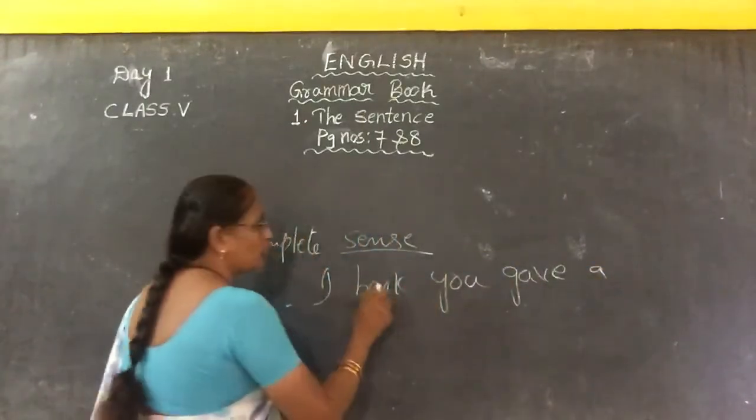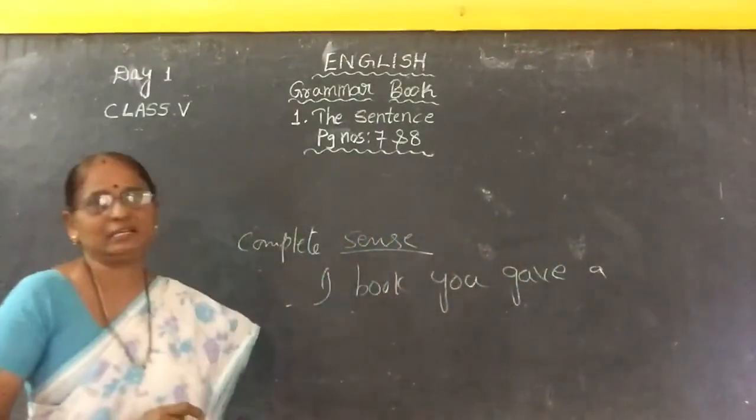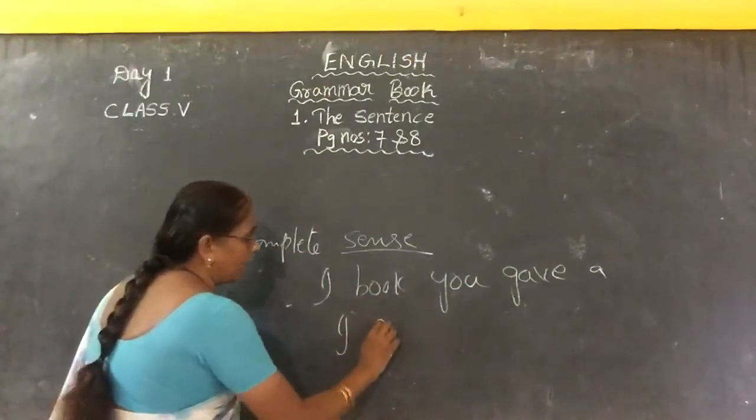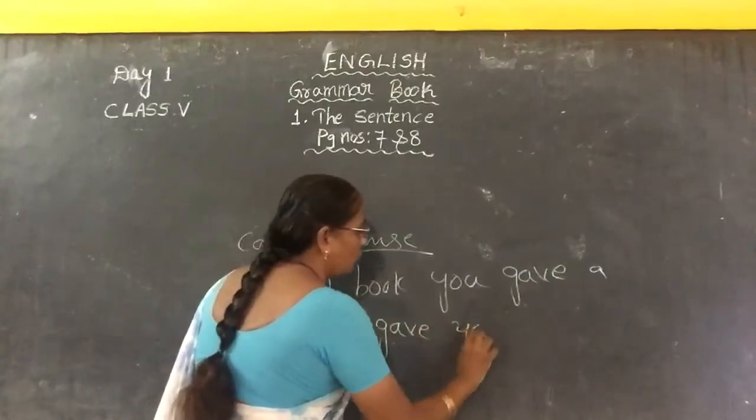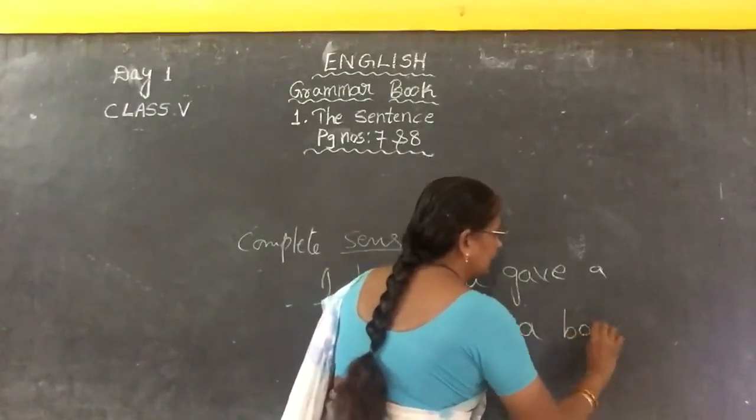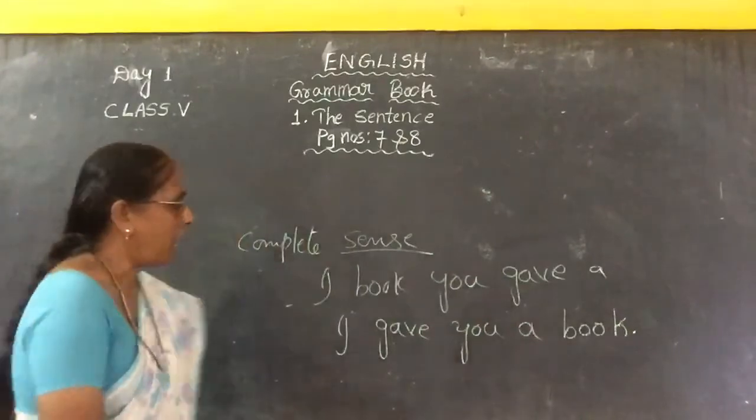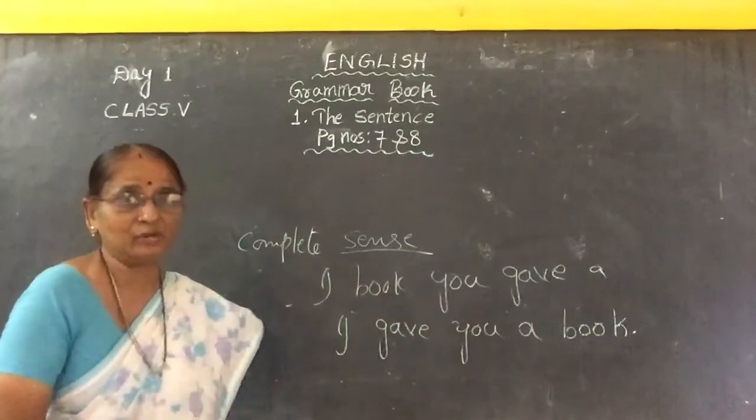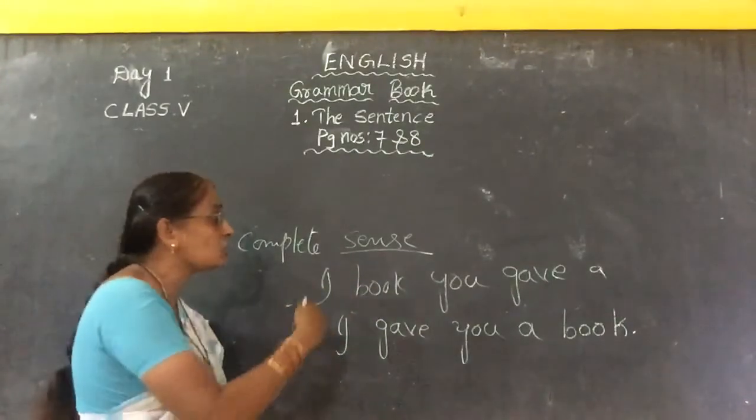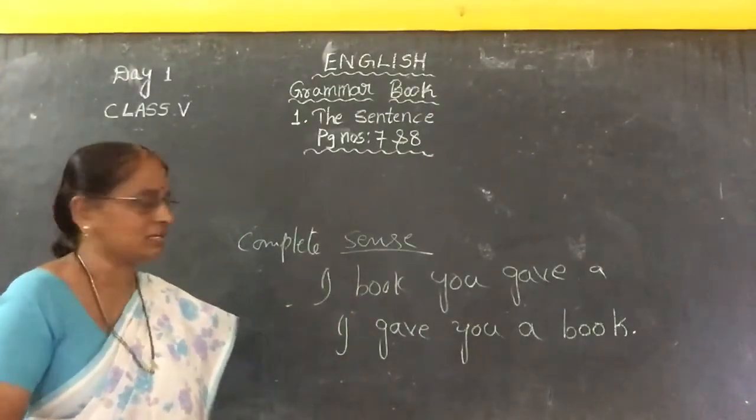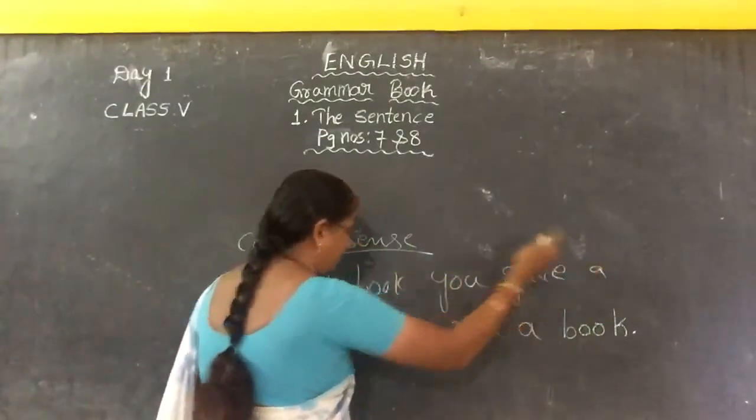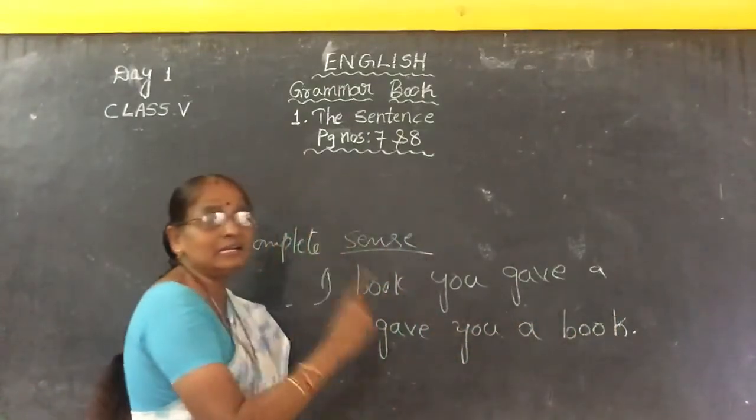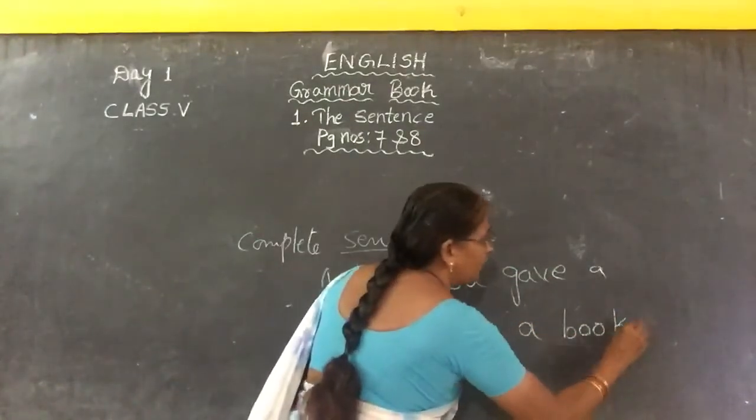Like this, see, I, book, you, gave. There is no meaning in this. So here also group of words are there. So how to write this one? See, I gave you a book. See, children, I gave you a book. Same words, I did not change any words, I did not add any extra words. Again I rewrote it like this: I gave you a book, and I ended this sentence with a full stop, children.